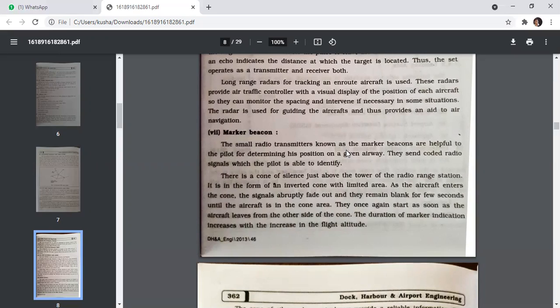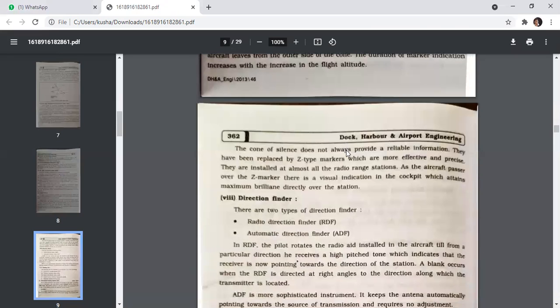There is a cone of silence just above the tower of the radio range station. It is in the form of an inverted cone with a limited area. As the aircraft enters the cone, the signal abruptly fades out and remains blank for a few seconds until the aircraft is in the cone area. The signal starts again as soon as the aircraft leaves from the other side of the cone. The duration of the marker indication increases with the increase in flight altitude.